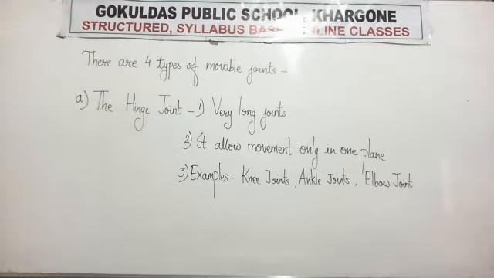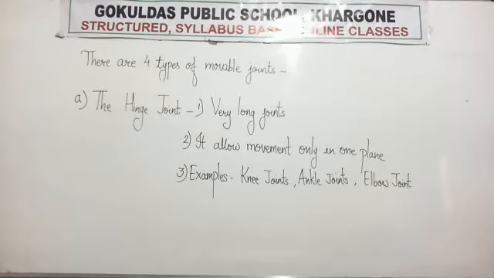Means about hinge joint, it is a very long joint and it allows movement only in one plane. Then examples of hinge joints are knee joint, ankle joint, elbow joint. Okay? Means it allows back and forth movement of that joint. Only in one direction it allows movement.